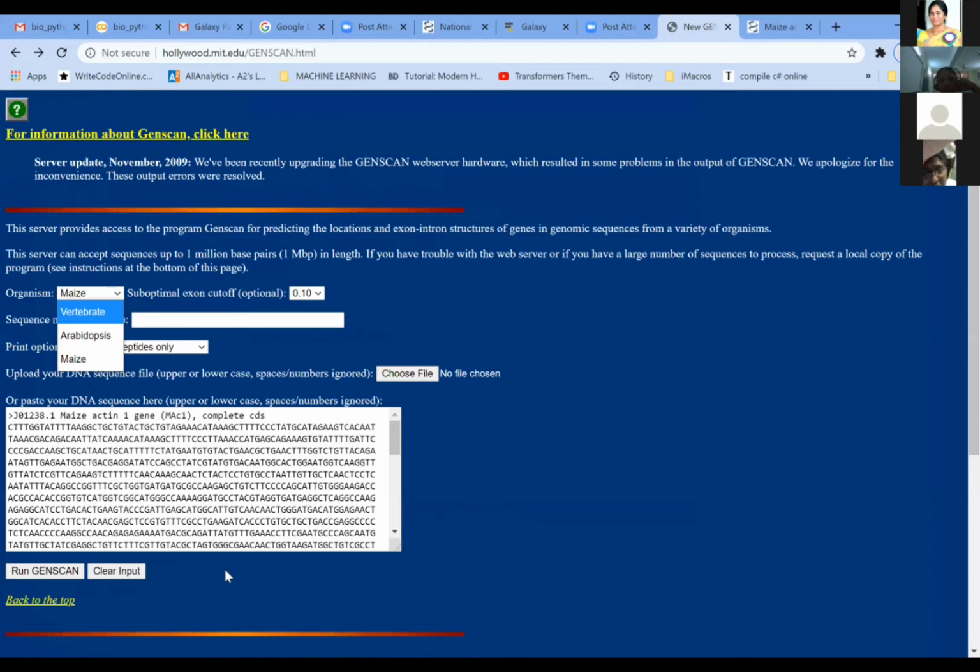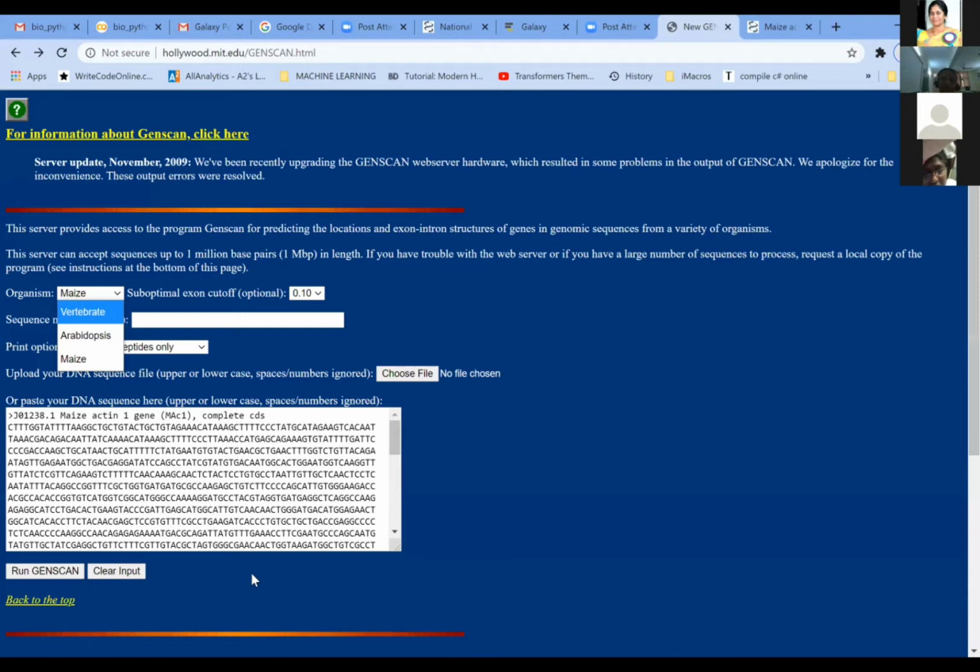I'm not going into other programs. If you search on the net for how to pick up exons, you will find Ensembl and various other links for picking up exons from genome sequences, such as human genomes. I have taken only very small sequences here because it is easy for me to demonstrate.